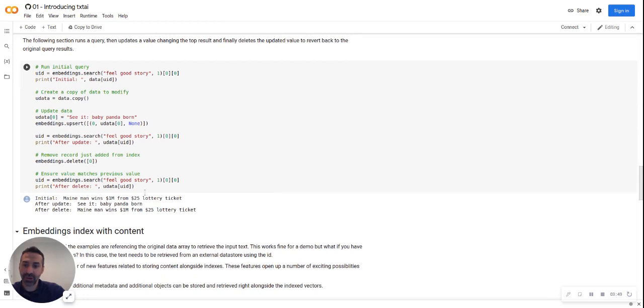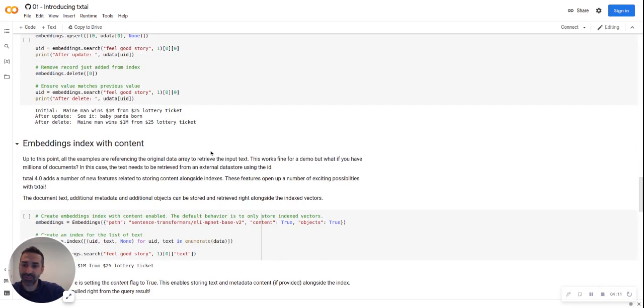You see the initial one, and after we update it, it's now saying that a baby panda born is a feel-good story, and then we can go back and also delete to show it goes back to the original text. That's important because if you build 1 million vectors, you don't want to have to rebuild the whole index just to update one value.